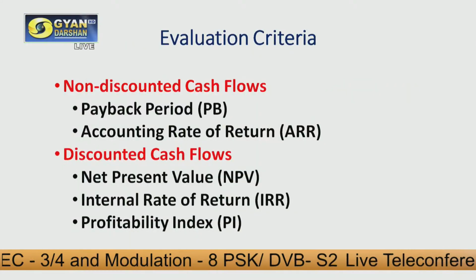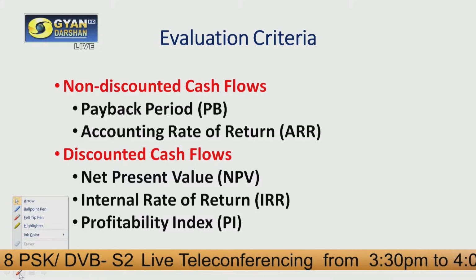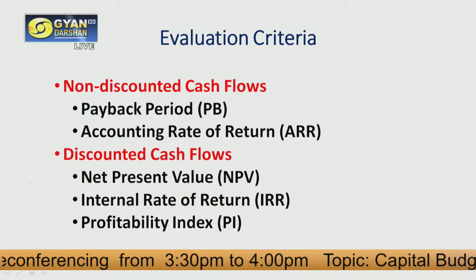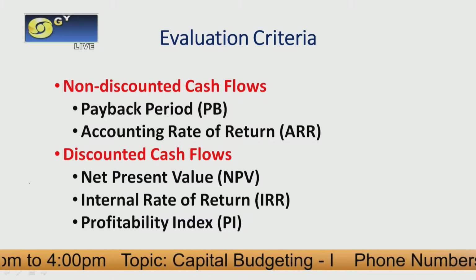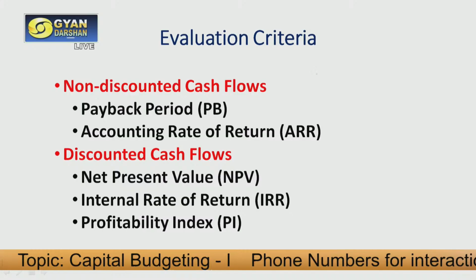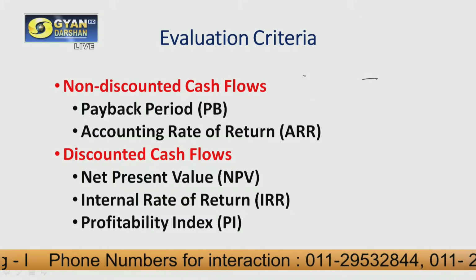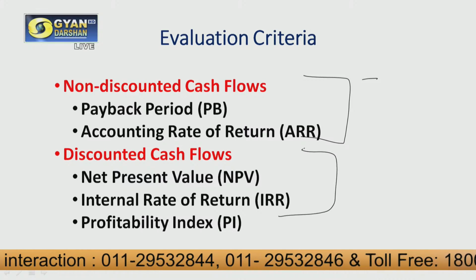So when we are taking these decisions, there are certain evaluation criteria that we need to take care of. These are the evaluation criteria that we may consider while taking a capital budgeting decision. The evaluation criteria are divided into 2 parts, that are non-discounting cash flow methods and discounting cash flow methods.